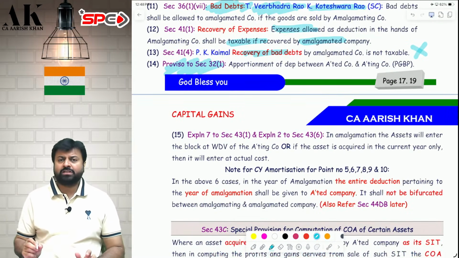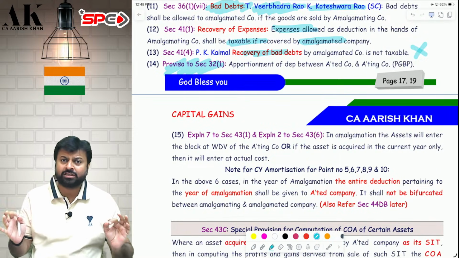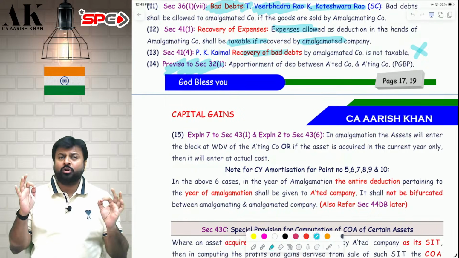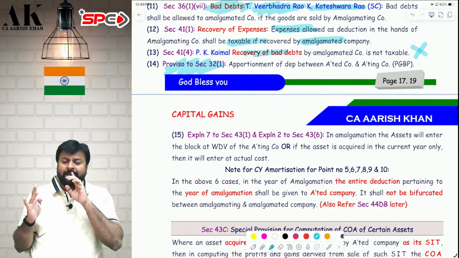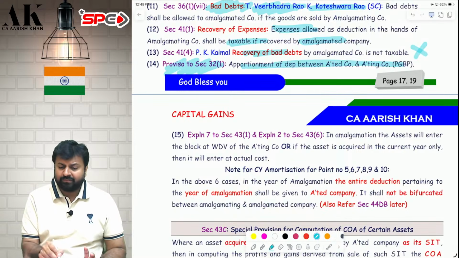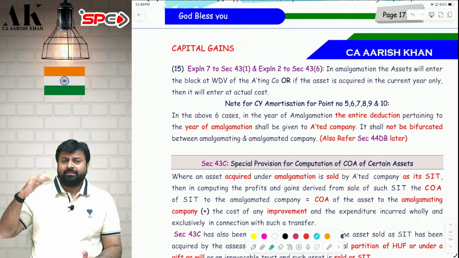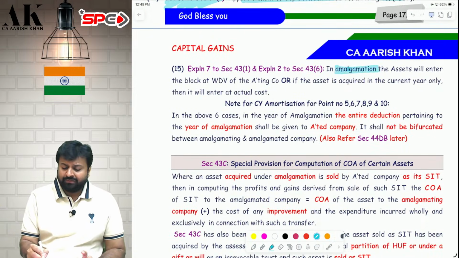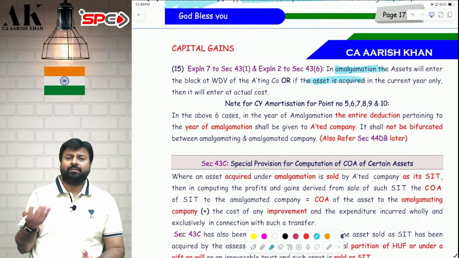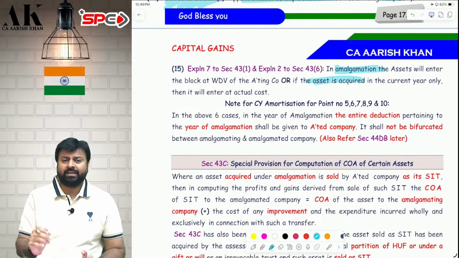Next, a very famous provision in case of amalgamation, demerger, succession: compute depreciation as if no amalgamation, no demerger, no succession has taken place, and then apportion the depreciation between both of them on the basis of the number of days the assets are used by them. Next, the WDV of depreciable assets in the hands of the amalgamating company will become the cost in the hands of the amalgamated company, and the amalgamated company can claim depreciation on that in future.